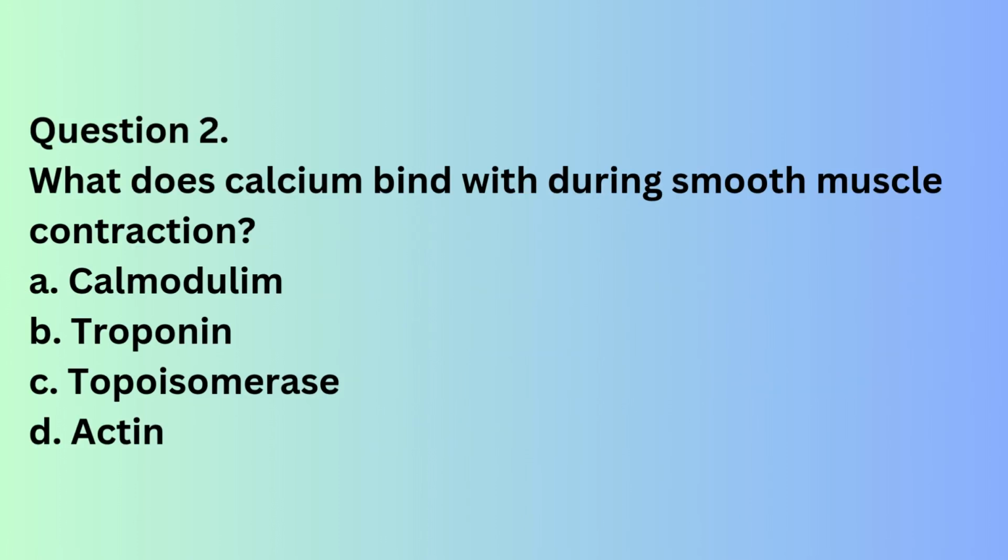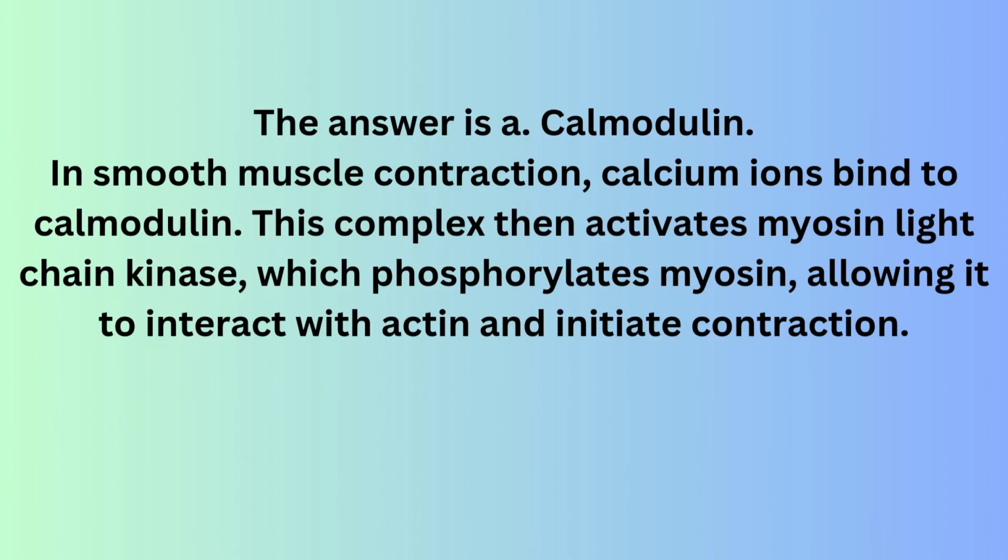Question 2. What does calcium bind with during smooth muscle contraction? A. Calmodulin. B. Troponin. C. Topoisomerase. D. Actin. The answer is A. Calmodulin. In smooth muscle contraction, calcium ions bind to calmodulin. This complex then activates myosin light chain kinase, which phosphorylates myosin, allowing it to interact with actin and initiate contraction.